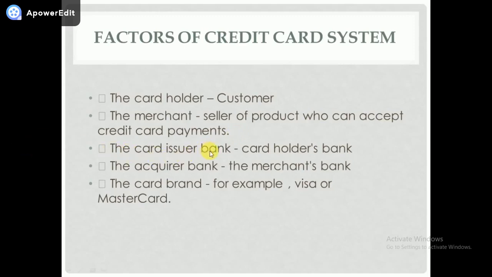Then the card issuer bank, that is the card holder's bank. So I have the credit card of Canara Bank, so Canara Bank is the issuer bank. The acquirer bank is the merchant's bank. So Big Bazaar might have a swiping machine from HDFC Bank, then HDFC Bank is called the acquirer bank.